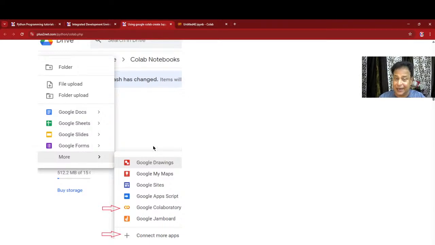Another advantage is I can share the files easily among my friends. I can send a file to someone to check, or I can receive a file with already executed code. I need not attach it to a mail and send it. All those advantages make cloud good for beginners, for learners anyway. If you are working on a complex project, then at that time you may think about whether to go for cloud or come down to Visual Studio Code and all. And note that database integration is also possible. We will see that subsequently. So that's all, friends.